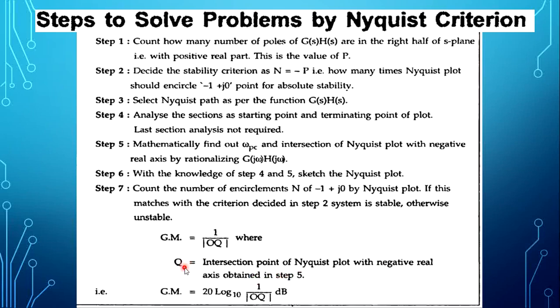In the previous lecture video we showed what the Q point is. To take the gain margin in decibels, it is 20 log base 10 of 1 divided by the length of OQ. All these steps we have to do to solve Nyquist stability criterion examples.